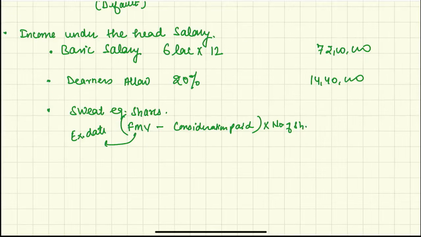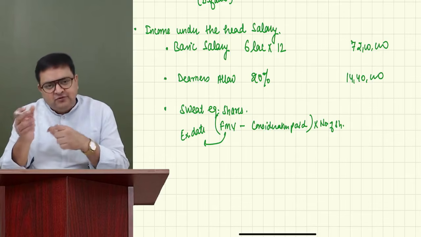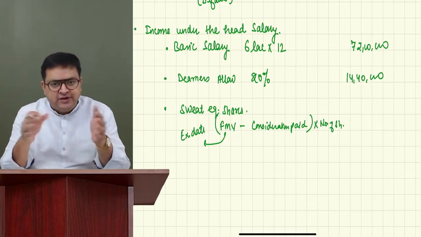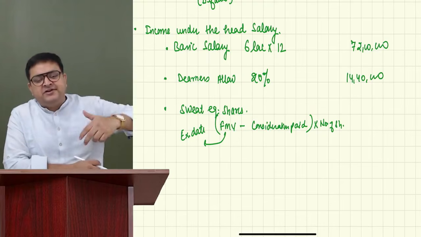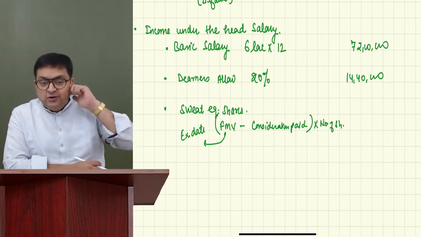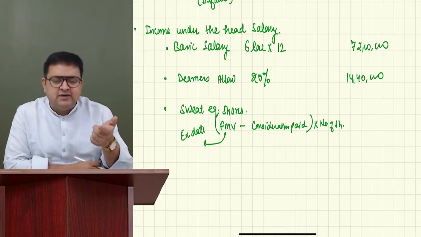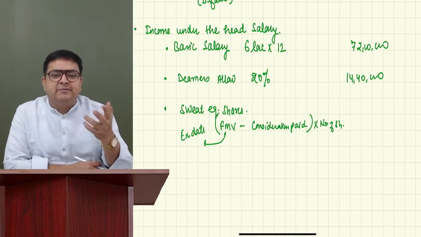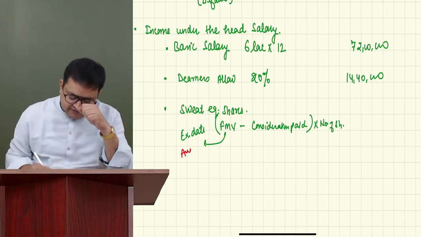At the opening, the price would be something else. At closing, the price would be something else. During the day, it might have gone to the lowest price. It might have touched the highest price also. So what price do you have to take? Generally, in your examination, you might get one price. But in case they are giving you multiple prices of that date, you have to take the average price here.